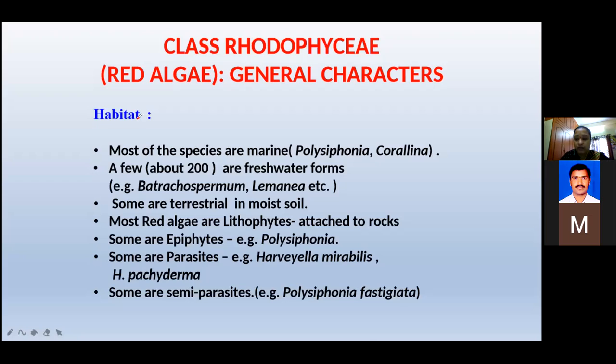The best example of epiphytic, girls: this Polysiphonia grows on Laminaria. Laminaria is a Phaeophyceae member. Both Phaeophyceae and Rhodophyceae, both classes, you can observe as marine algae. In that marine water, these two classes of algae grow, and this epiphytic alga Polysiphonia grows on Laminaria, the Phaeophyceae member.